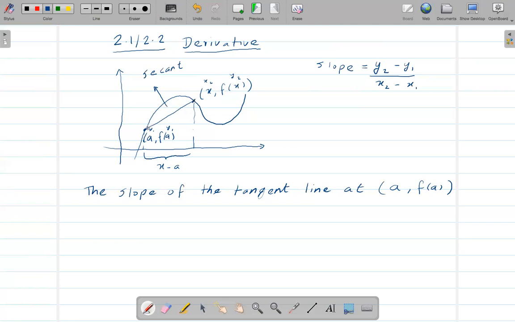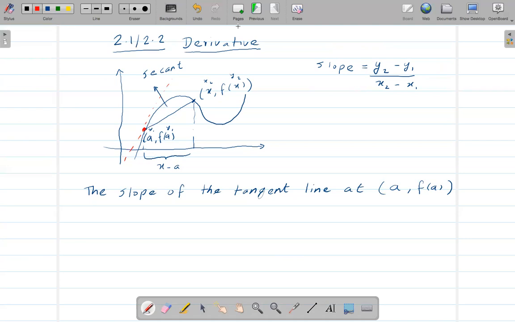Since we are trying to find a tangent line at this point, that means this point should approach to here, so that way we get a tangent line that goes through this point. There will be a line. This is a straight line that will just touch this point here. So now this line is called a tangent line, right?